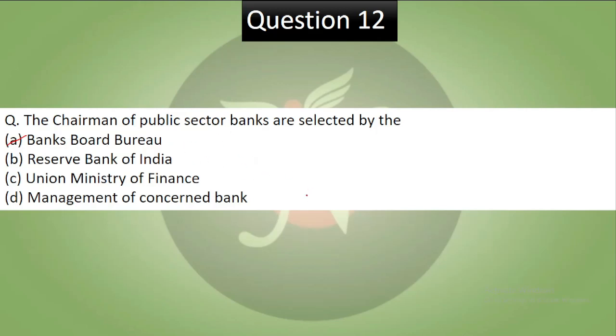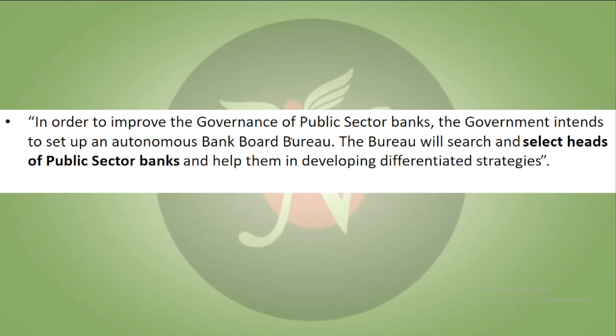अब वो insurance sector में भी ये चीजें कर सकता है. Now, in order to improve the governance of public sector banks, the government intends to set up autonomous bank board bureau, जो अब FSIB है. The bureau will research and select heads of public sector banks, and now when it is FSIB, ये insurance sector में भी select कर सकता है उसके heads को at different ages.